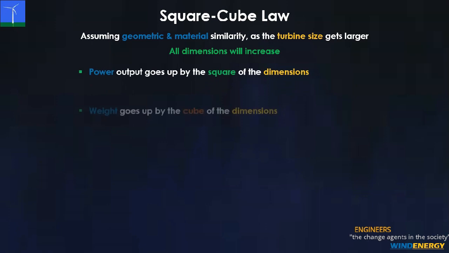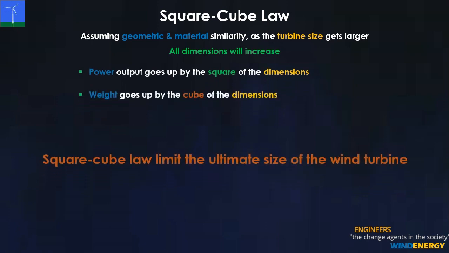Square cube law. Assuming geometric and material similarities, as the turbine size gets larger, all dimensions will increase. Here power output goes by the square of the dimensions, but the weight goes up by the cube of the dimensions. So in fact, square cube law limits the ultimate size of the wind turbine.